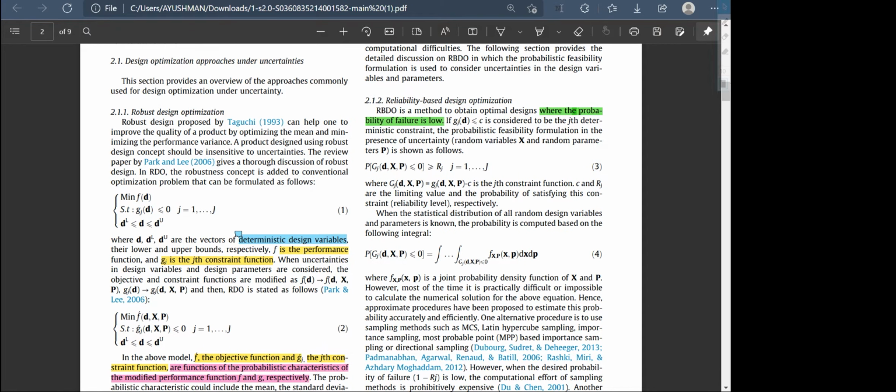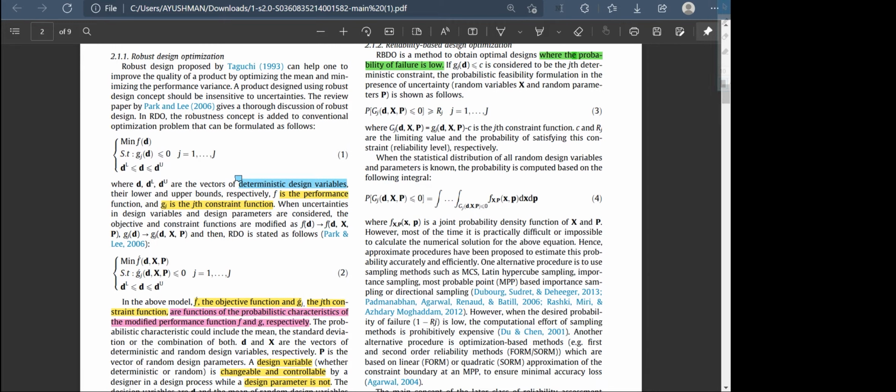This is the formula of the RDO: minimize f(d), where f is the performance variance function, and g_j is the jth constraint function, and d is the deterministic design variables, or the variables whose outcomes are known, with dL and dU being the domains, their lower and upper bounds respectively.